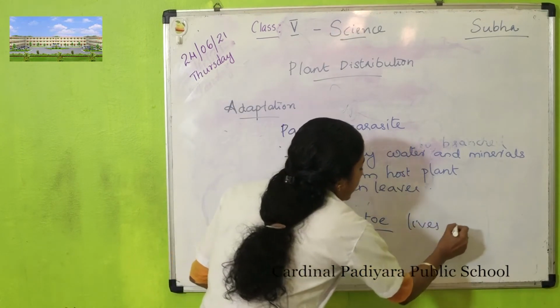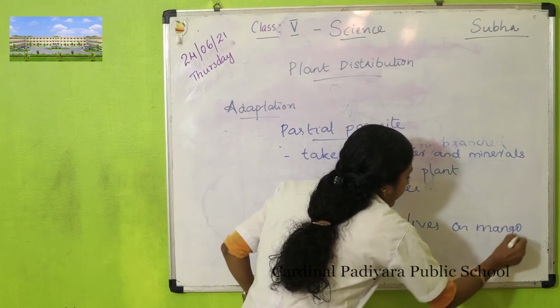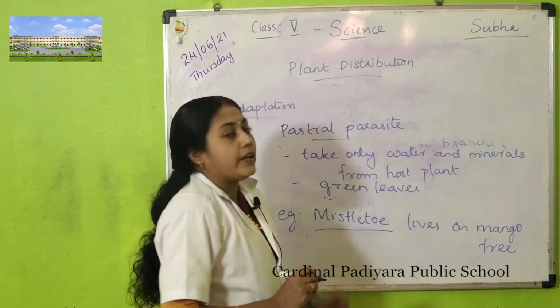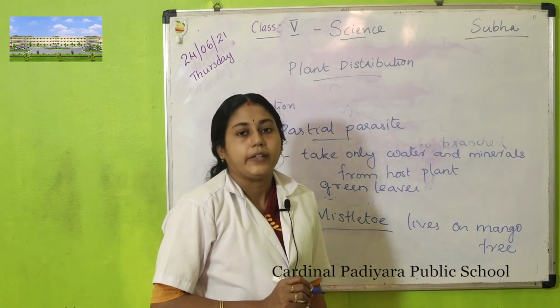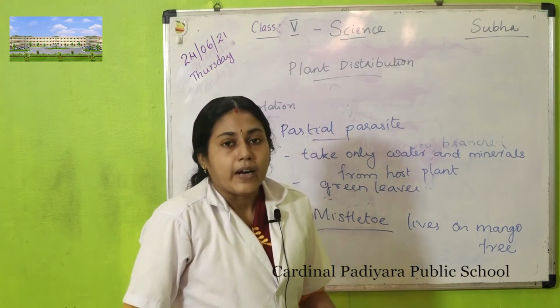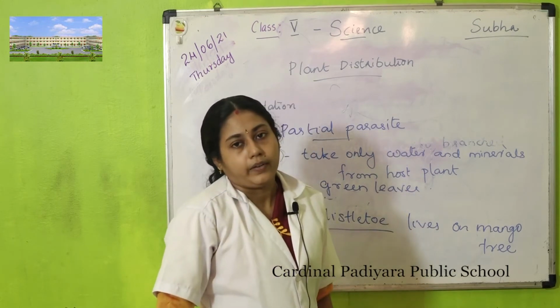Mistletoe lives on the branches of the mango tree. And this mistletoe has green leaves. It can prepare its own food. And for water, this plant depends on the mango tree.